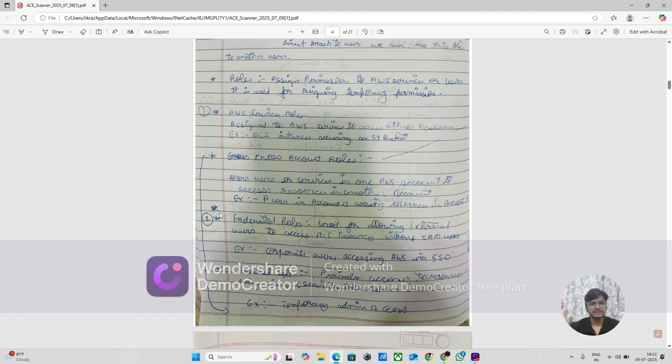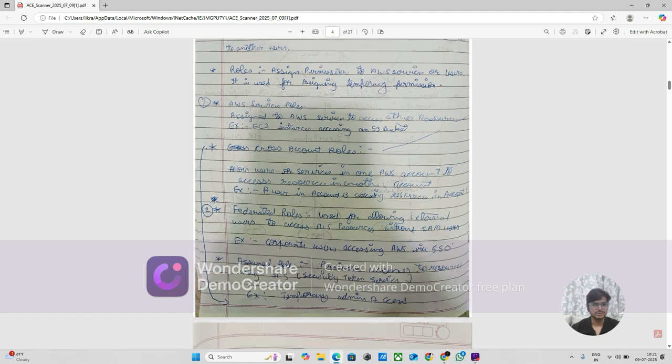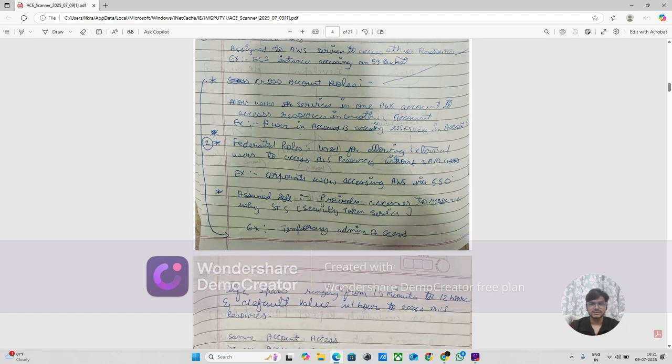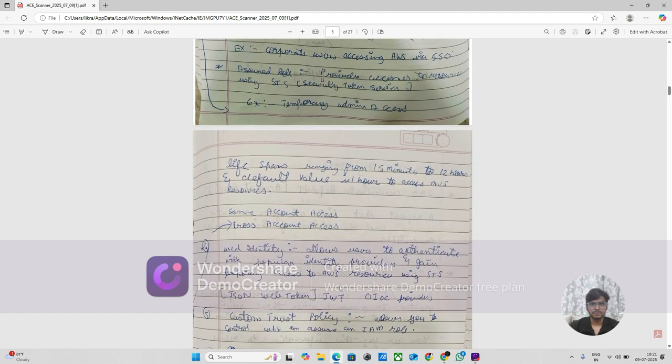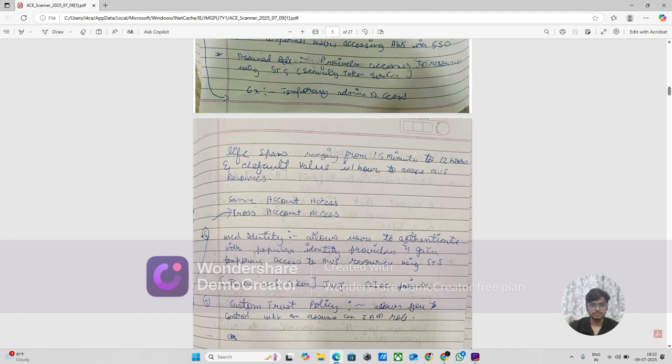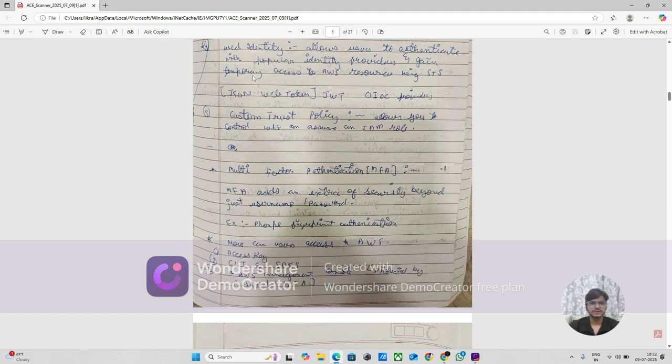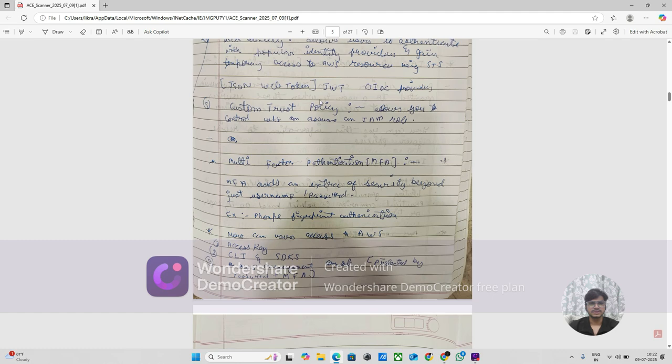For this type there are federated roles and assume roles. You can see through these notes. I have written them in depth, from basic to higher level. If you read these notes, you will understand the types of roles and the types of policies; I have written everything in detail. I'm not going to explain it all because I don't want to make the video too long. There is same-account access, cross-account access, a JSON web token, custom trust policy, and so on.